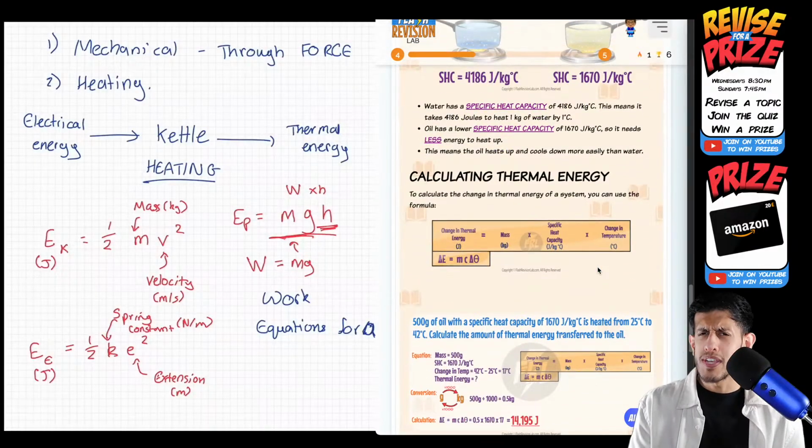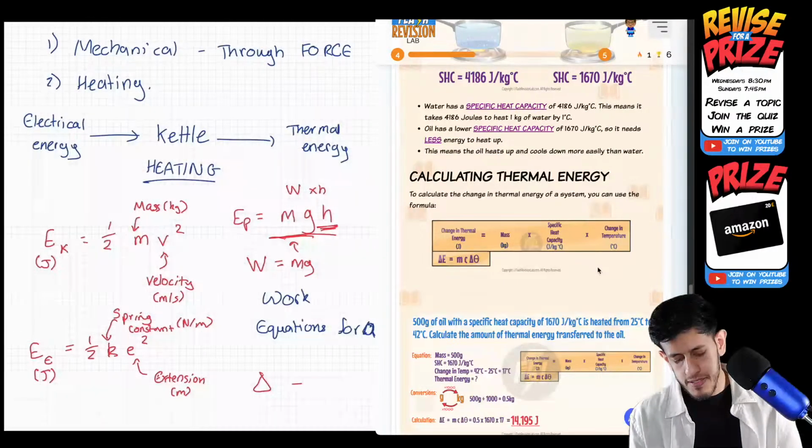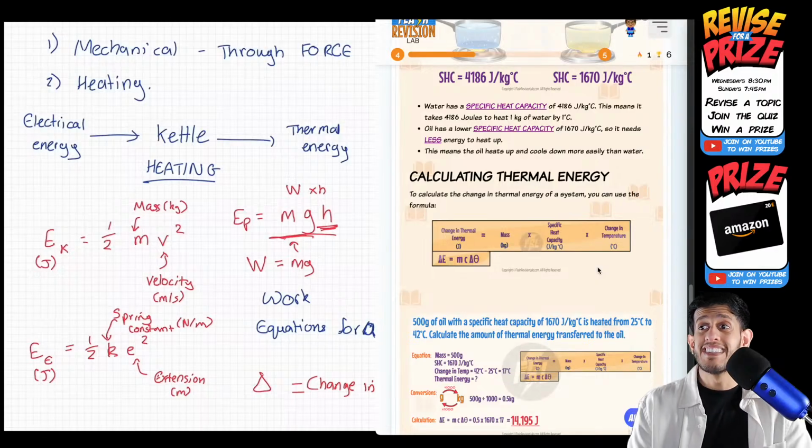Again, quite an equation heavy topic this. Change in energy, delta E equals mc delta theta. Anytime you see a triangle, that means change in. Yeah, so remember that. So here we have change in temperature. Okay, theta for temperature is weird. Sometimes you see it as T, but if you see theta, it's a measure for temperature.